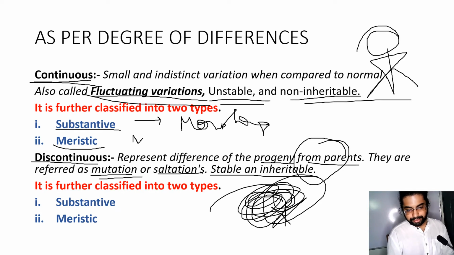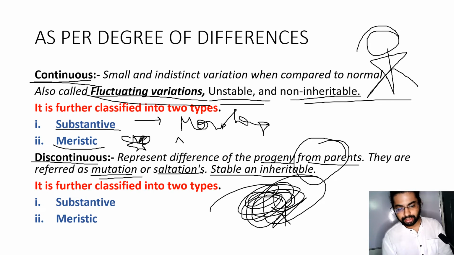Some starfish change the number of arms; generally it is 5, but some have 4 or 6. So this change in the structure or morphology is termed as meristic continuous degree of difference.